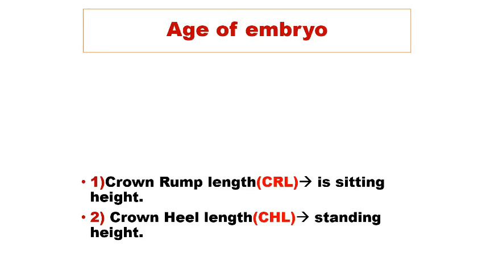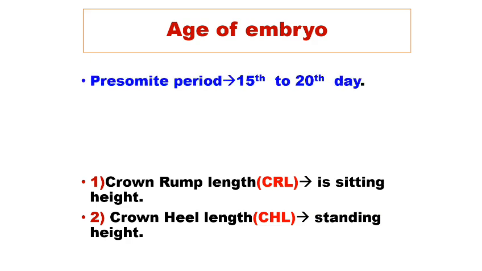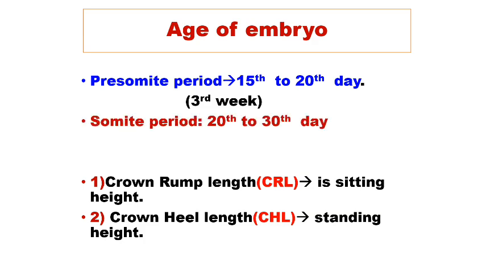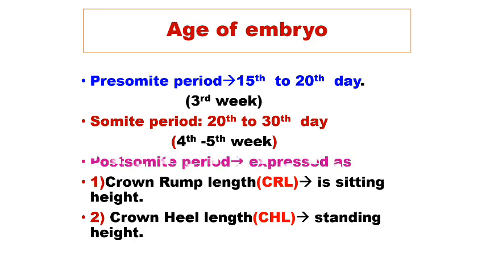The age of the embryo is identified as the pre-somite period, between the 15th and 20th day, that is the third week of development, where the three germ cell layers are established. The somite period is between the 20th and 30th day of development, that is between the fourth week and eighth week of intrauterine life. The post-somite period is expressed as the crown rump length, that is the sitting height, and the crown heel length, that is the standing height.